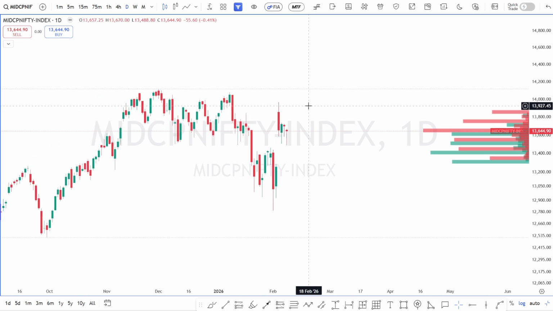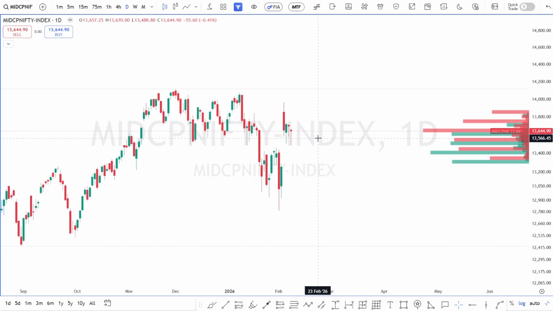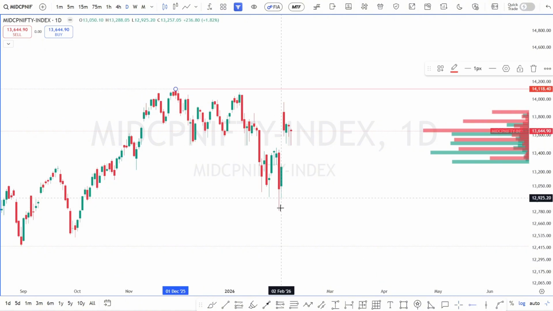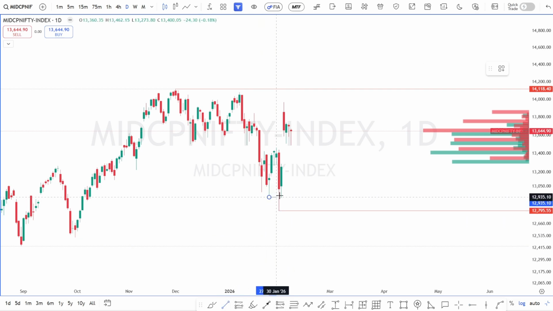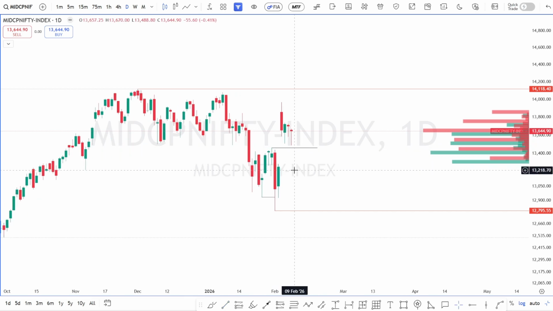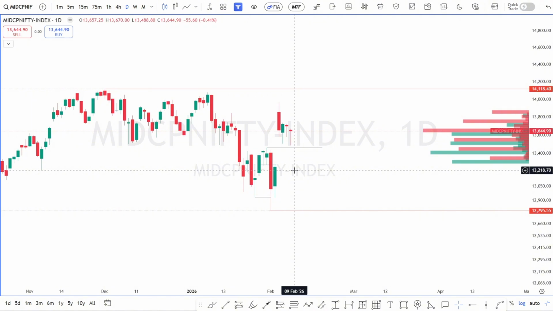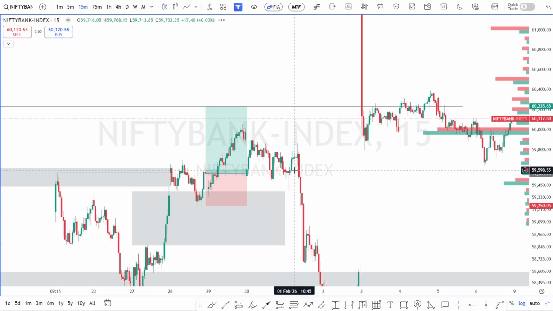So on the daily time frame, just like Nifty 50, here also we can see that we have this buy side liquidity and this sell side liquidity. Price took out this low right here, and the next day we had this gap up. All right, the gap up has happened and there is a market structure shift too, so clearly we'll go to the lower time frame, 1 hour time frame, and then take our entry based on the 1 hour time frame.